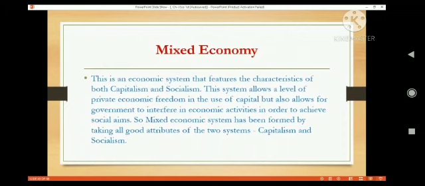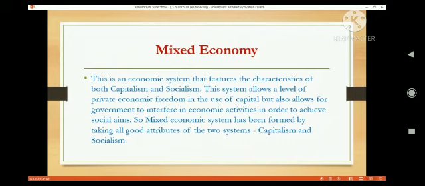Now, what is a mixed economic system? This is an economic system that features the characteristics of both capitalism and socialism. This system allows a level of private economic freedom in the use of capital, but also allows the government to interfere in economic activities in order to achieve social aims. So the mixed economic system has been formed by taking all good attributes of the two systems, capitalism and socialism.